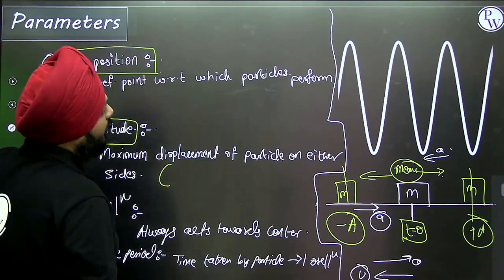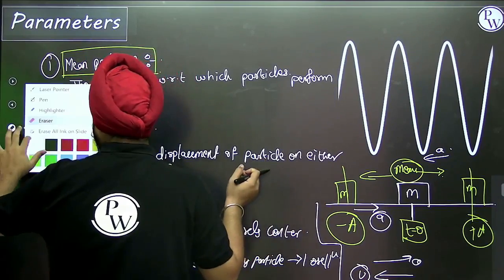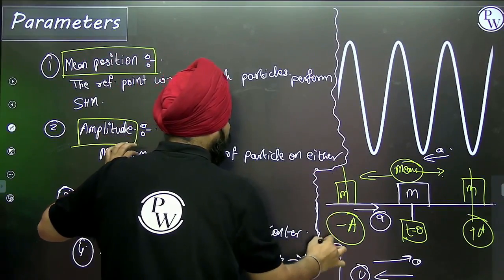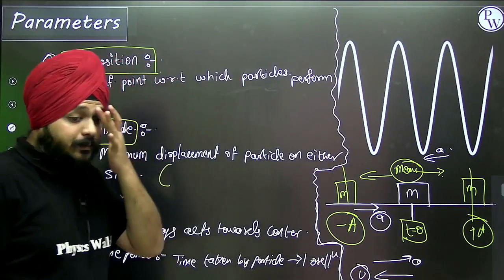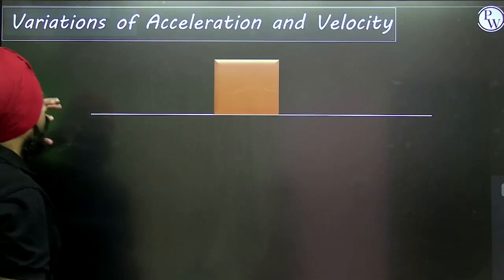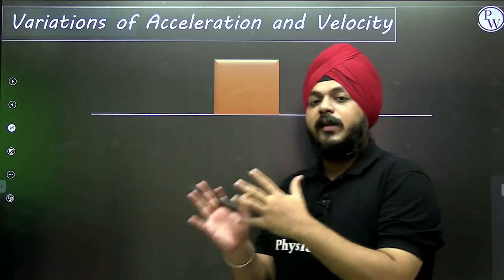Just hold on. Like this. So these are the most important terms. Now let's move on to how acceleration and velocity are given, because we need to define that equation now.